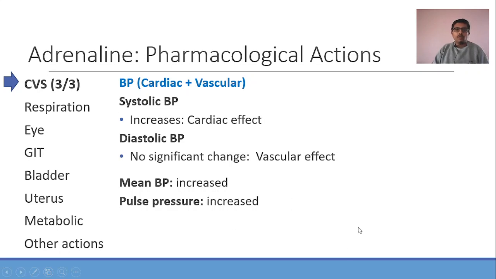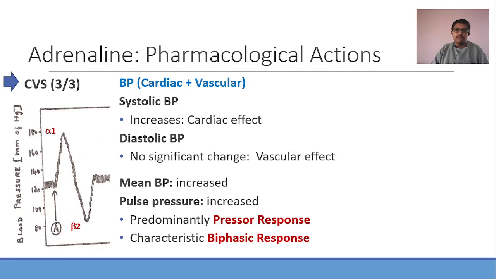So if you can see, there is an overall pressor response. Mean BP is increasing, pulse pressure is increasing, systolic BP is increasing. As such, diastolic blood pressure, there is no significant change. So there is overall predominantly a pressor response. So you administer adrenaline, you expect the blood pressure to slightly increase or to increase. Now, in experimental setups, when you administer high doses of adrenaline, a characteristic biphasic response is seen. Initially, there is a rise in blood pressure followed by a fall in blood pressure before it returns to normal or slightly increased. So this is called the characteristic biphasic response.